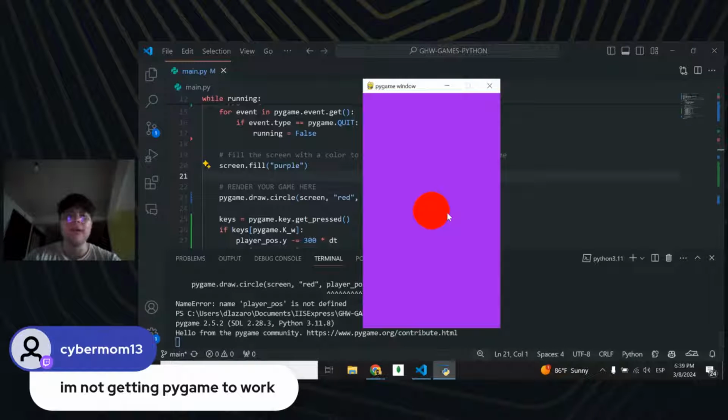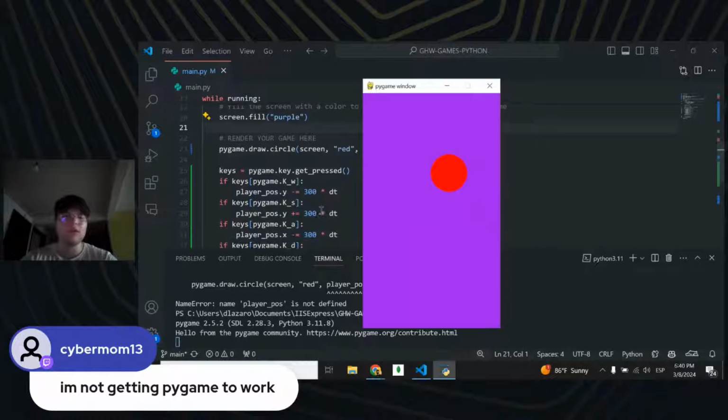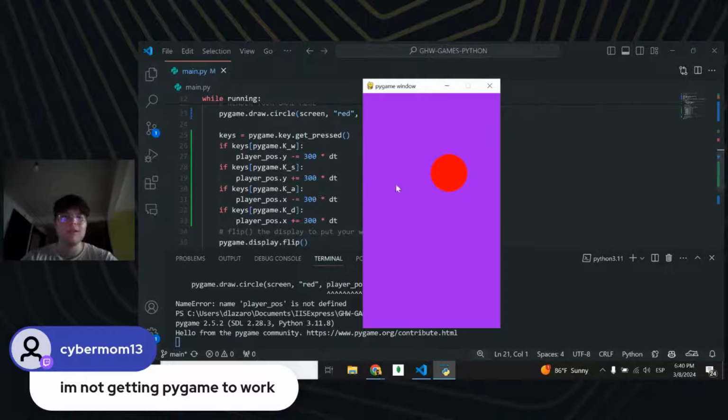Okay, ta-da! As you can see, we have our circle right here. And if I press my arrow keys, like A, I should be seeing that the movement is working, right? Looking at the code, we can see that we have our keys. If I press the W key, I'm moving negatively on my y-axis.